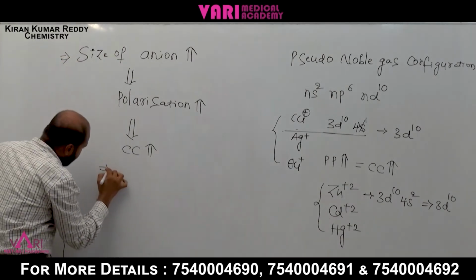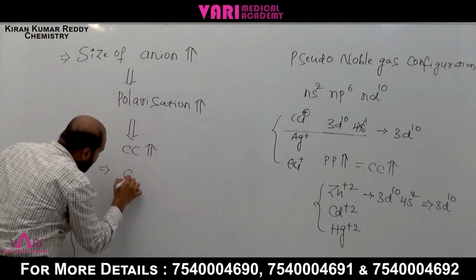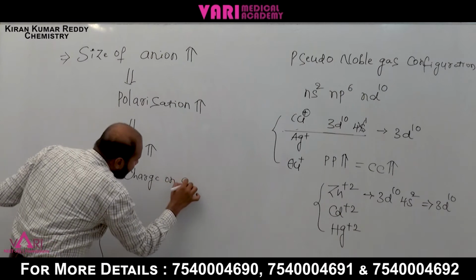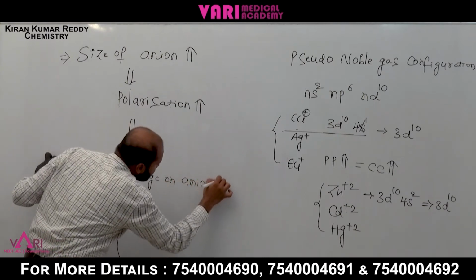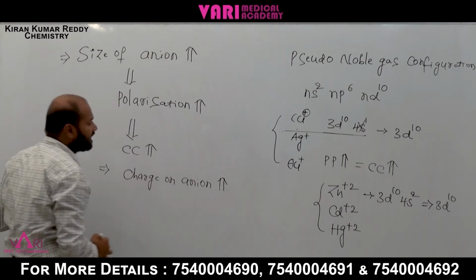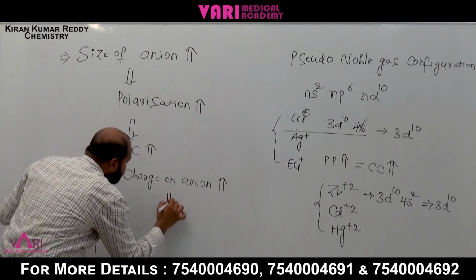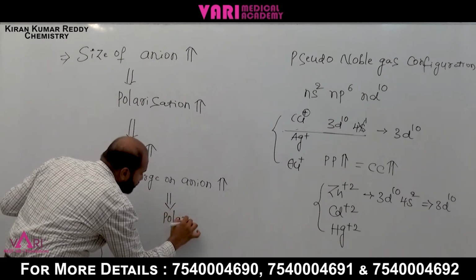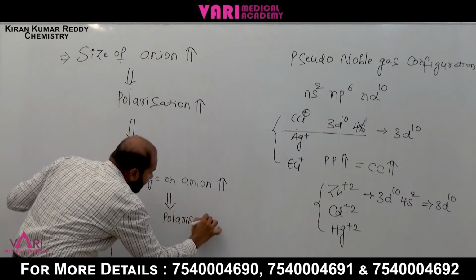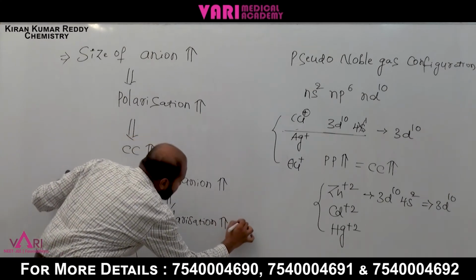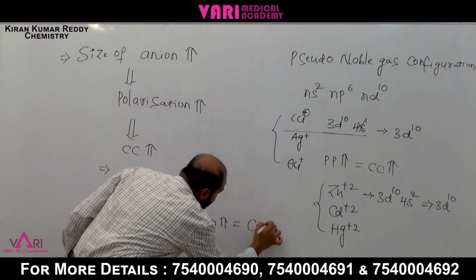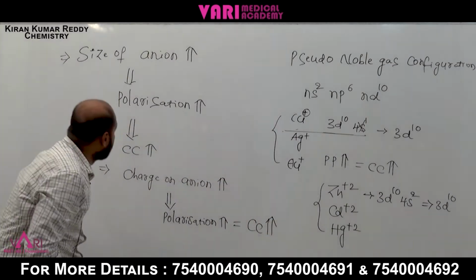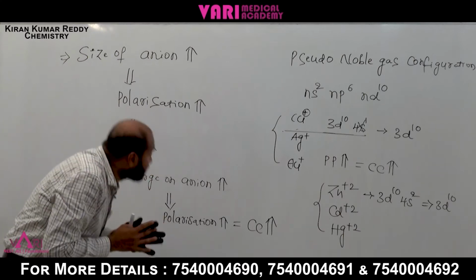Next I am writing, after size, charge on anion. When charge on anion increases, what is happening? Polarization increases. When polarization increases, covalent character also increases. These are the points of anion. What are they?